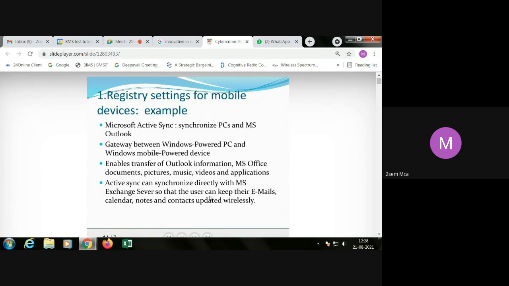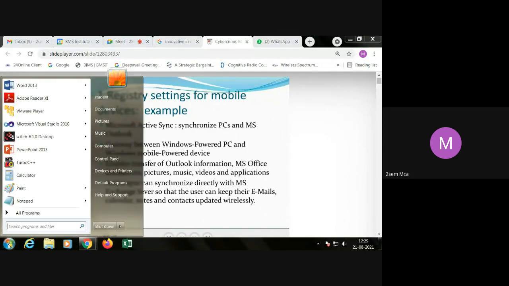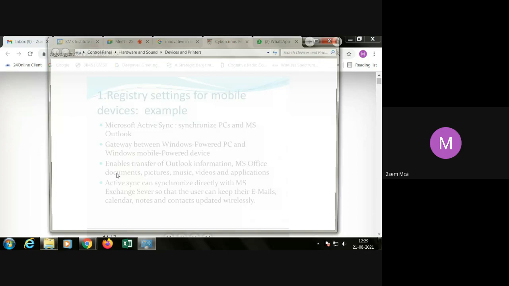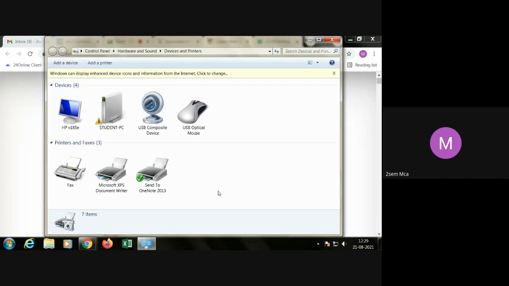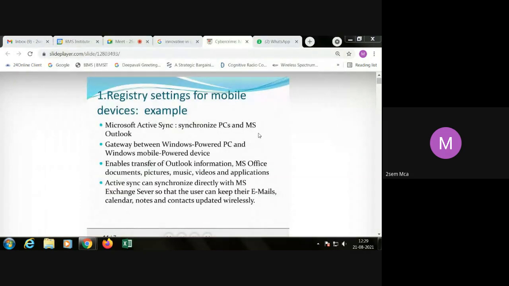There you can go with the registry. You can press Windows key with X, or you can right click and go to properties. Settings, device controls. Devices and printers, right? Device manager.